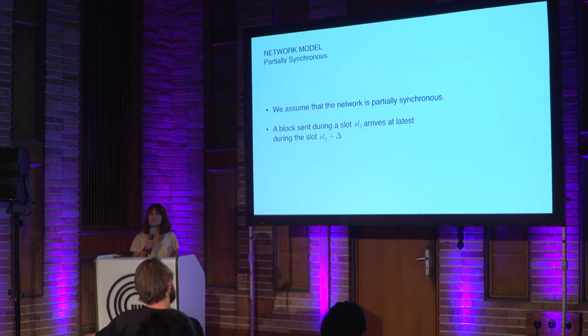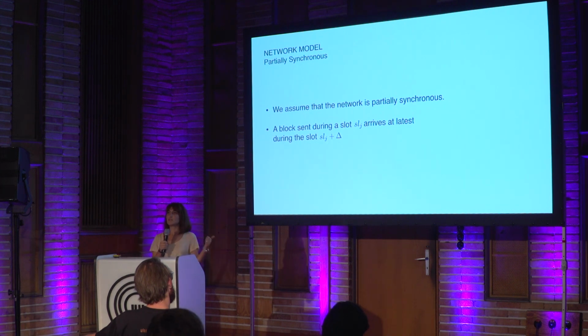We assume that validators are in a partially synchronous network. It means that any message that they send will eventually arrive to all validators. For example, if a block is sent in a slot SL, it will arrive delta slots later. And this delta is a parameter and it's not actually known.